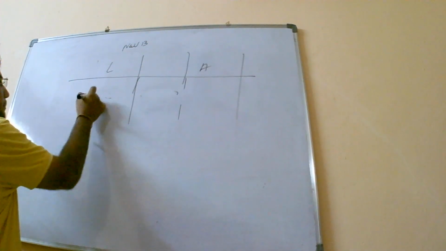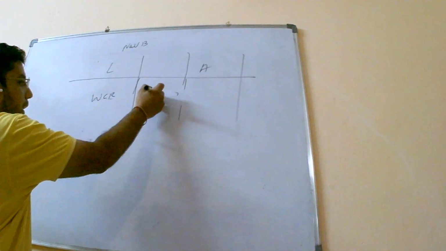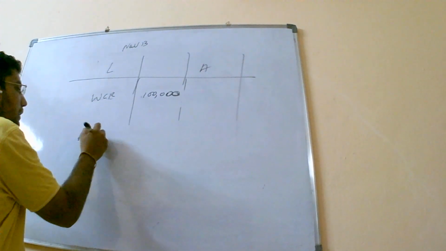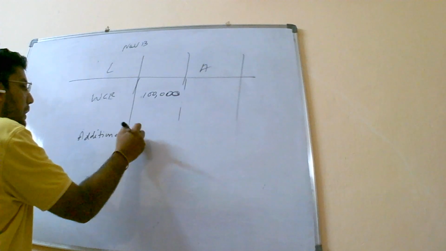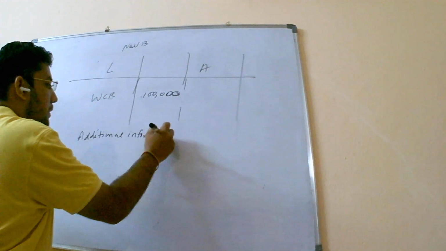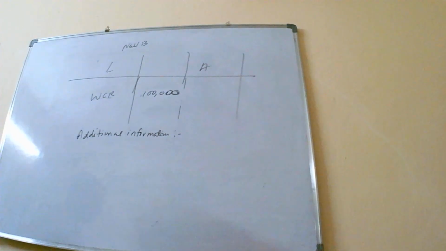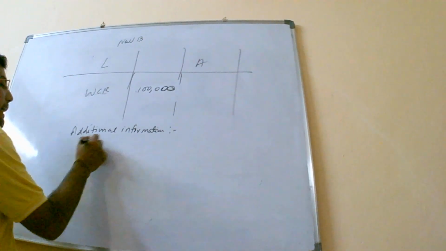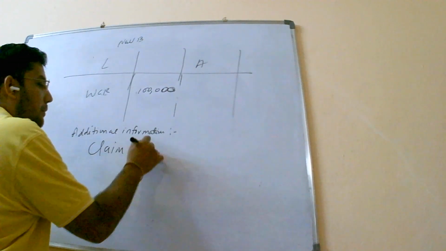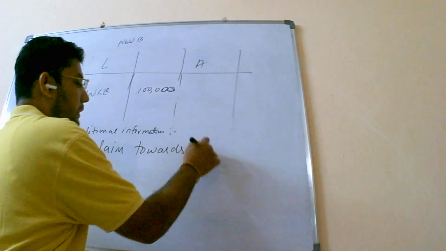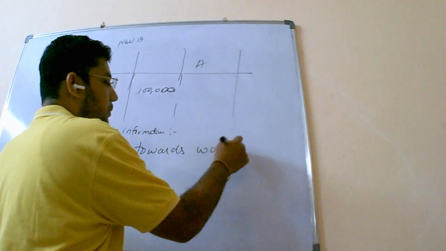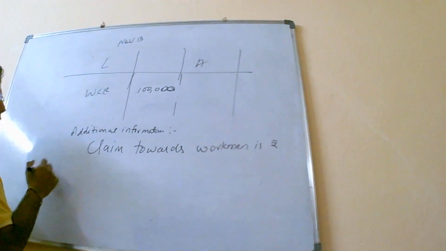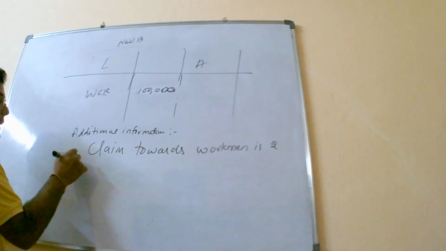Let us say the WCR is coming up to 1 lakh and in additional information it is being given that claim towards the workmen is rupees 1 lakh.